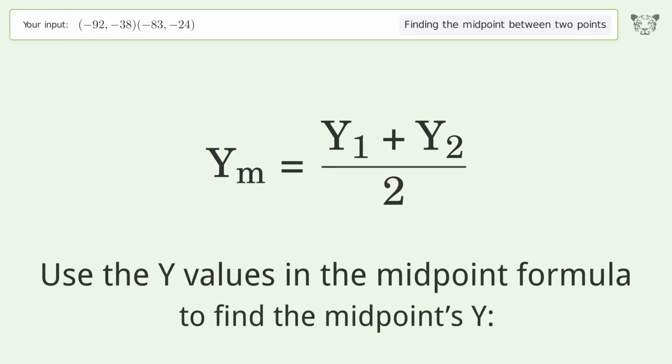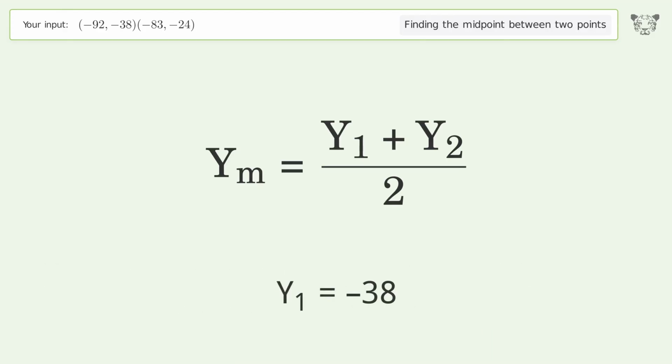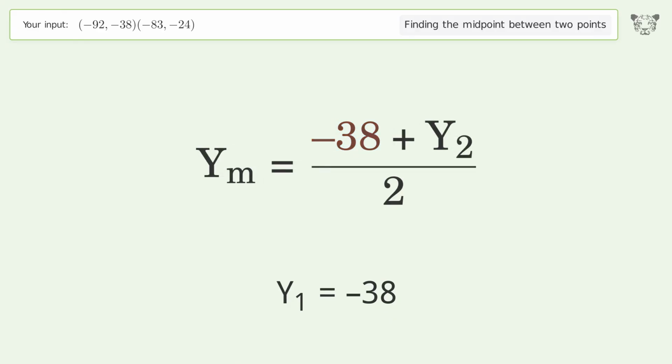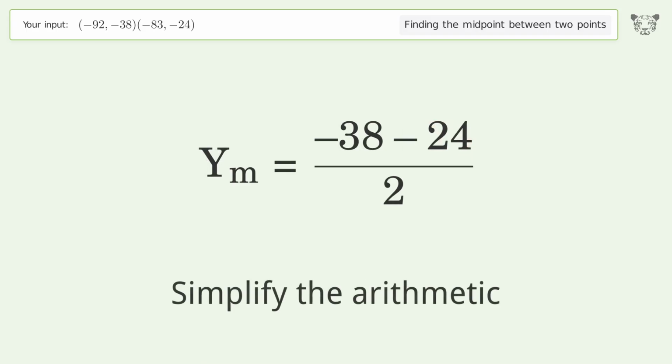Use the y values in the midpoint formula to find the midpoint's y. y1 equals -38. y2 equals -24. Simplify the arithmetic.